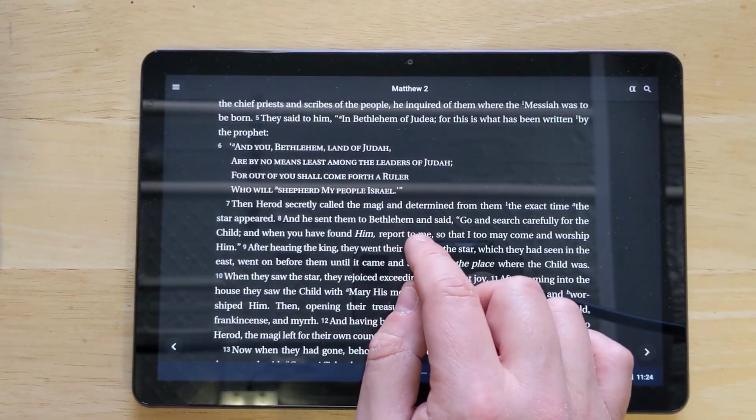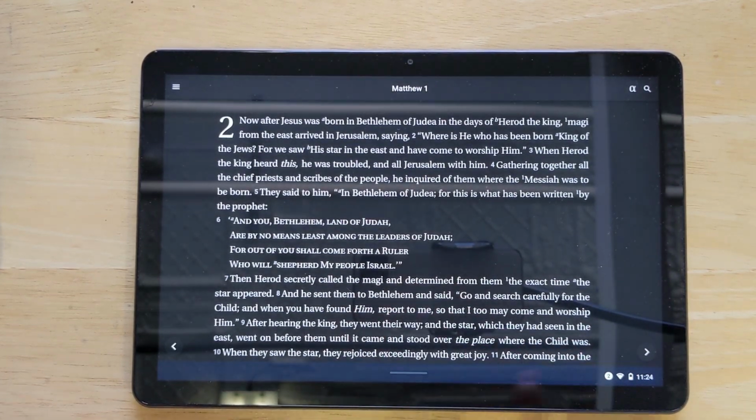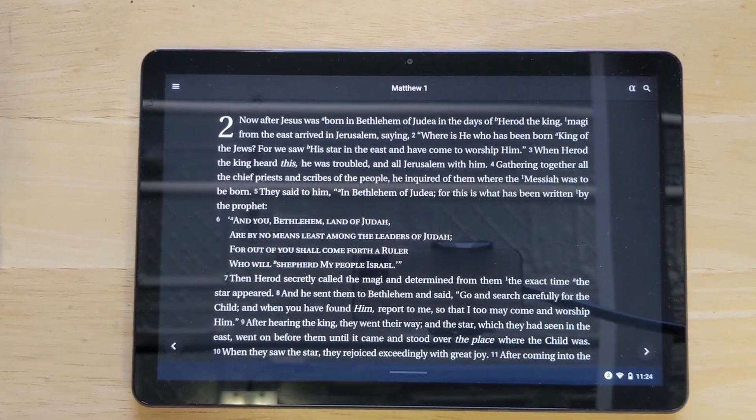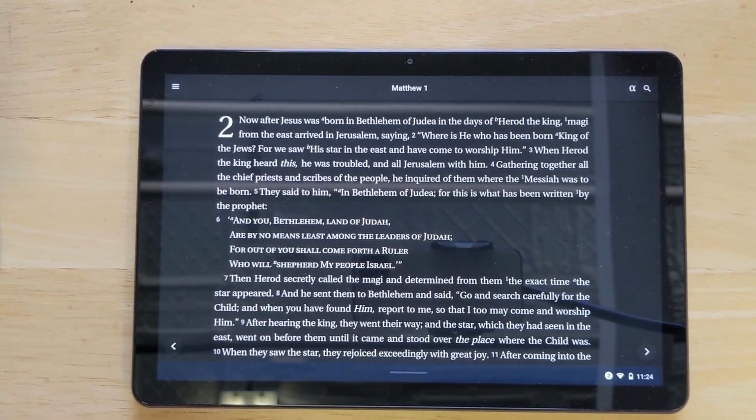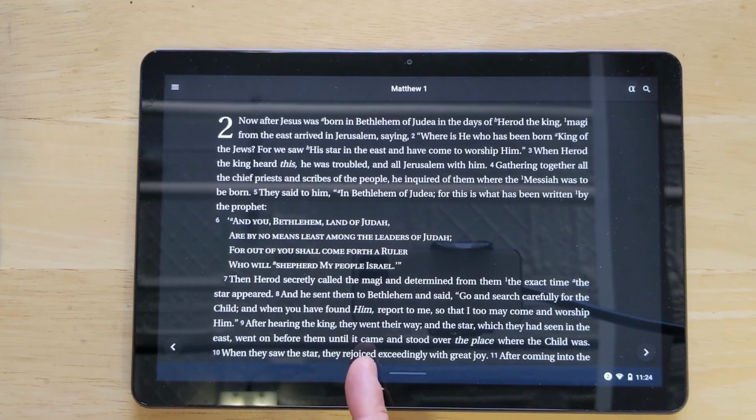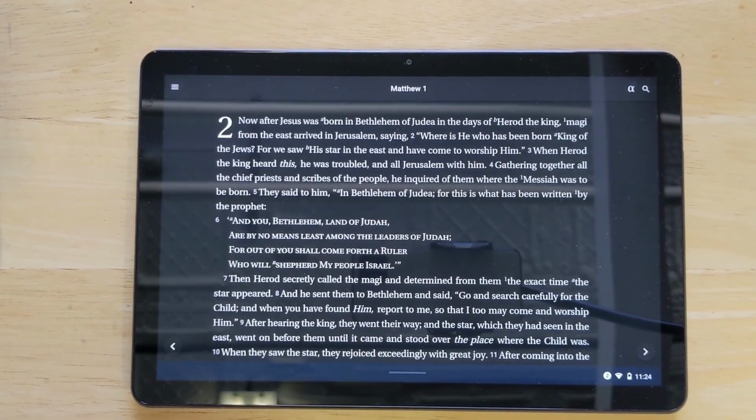As you can see, this is the New American Standard Bible, so it has the typical formatting for the New American Standard. The Old Testament quotes that are in the New Testament are in all capital letters, and you also have italicized words for supplied words in English.